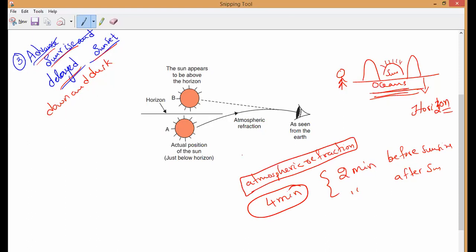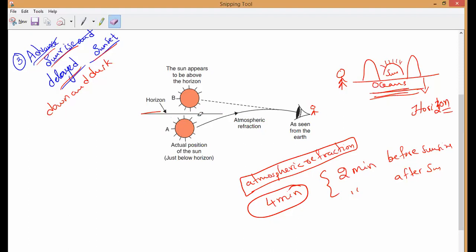Now, sir, how is it happening? Let us discuss. The actual sunrise takes place when the sun is just above the horizon. Suppose I am the person standing here. I can only see the objects which are present above the horizon, or on the horizon. Will you accept it or not? Because we always have straight line vision. Is it yes or no, guys?